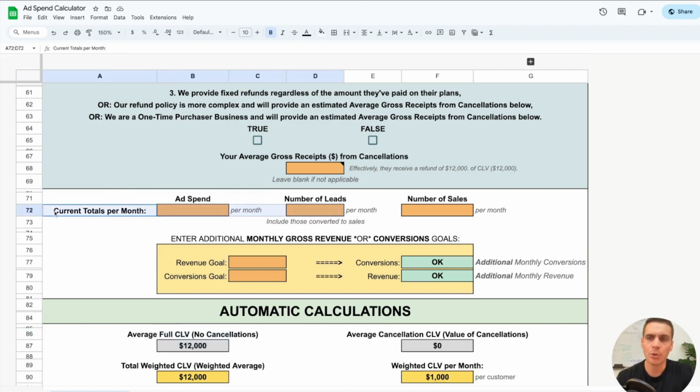Okay, now let's input your current totals per month. Let's say right now you're spending $2,500 on ad spend, and that gets you 250 leads, and you close in your orthodontal practice 15 of those leads.